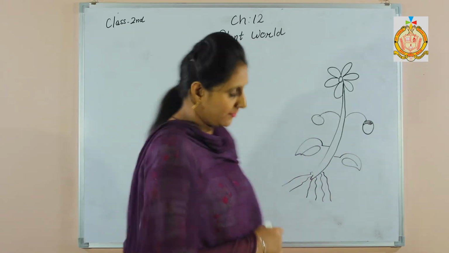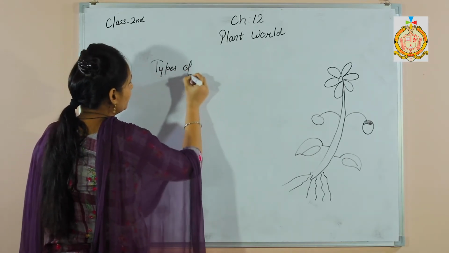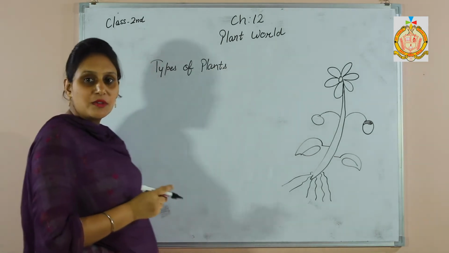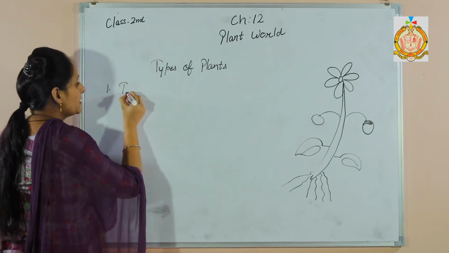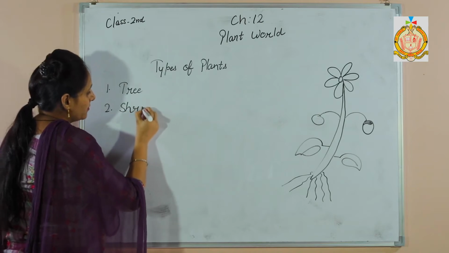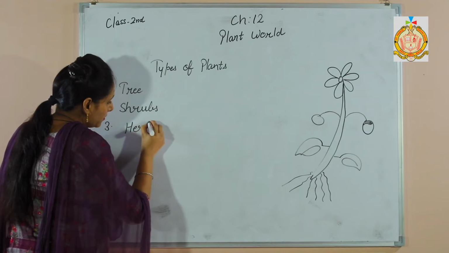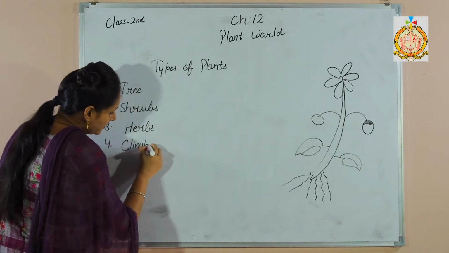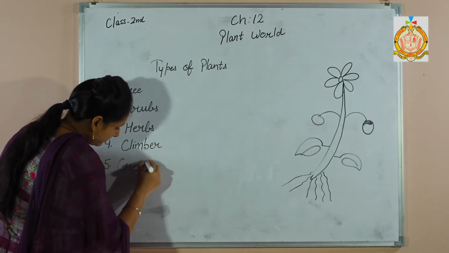So next one is types of plants. Do you know about the types of plants? Yes, there are 5 types of plants. First one is tree, second one shrubs, third one herbs, fourth one is climber and last one is creepers.